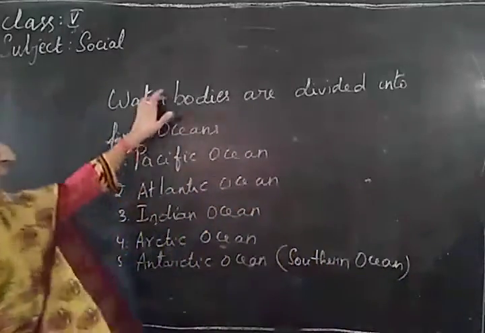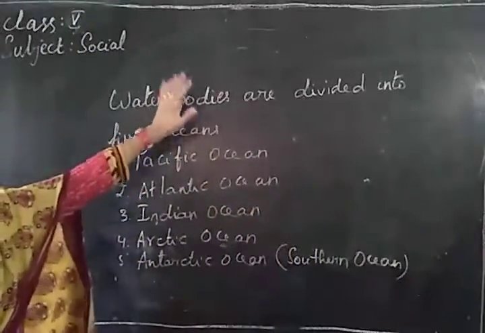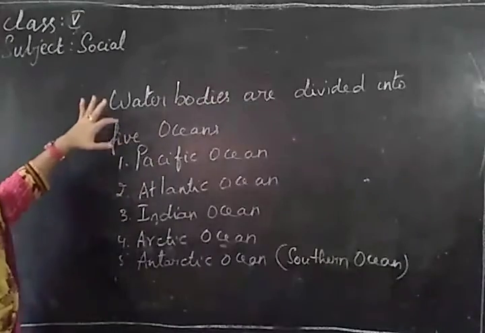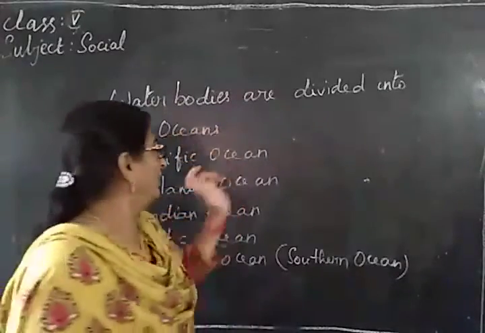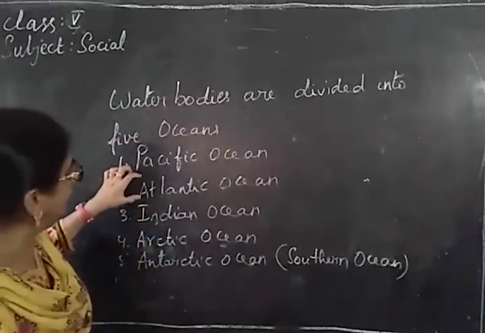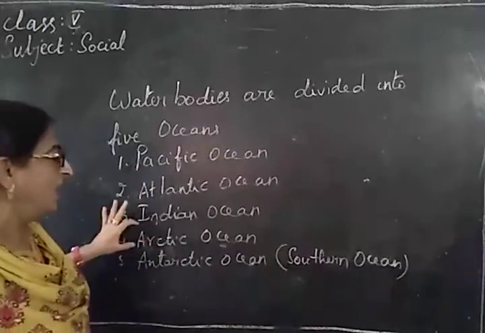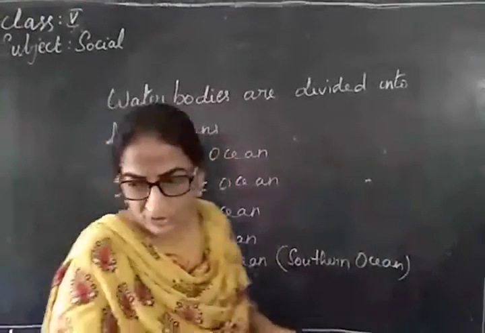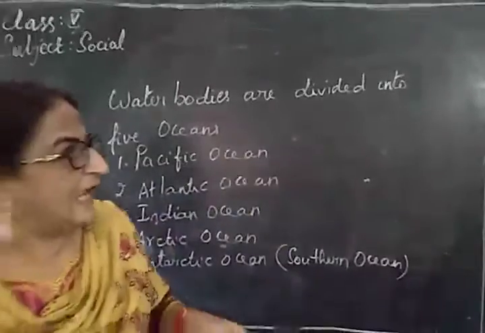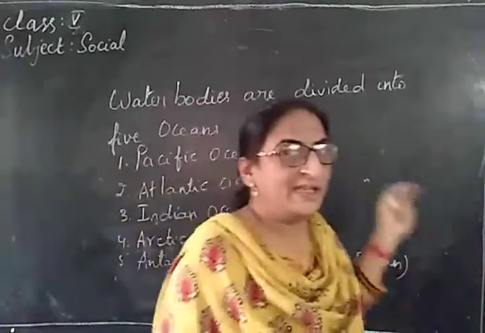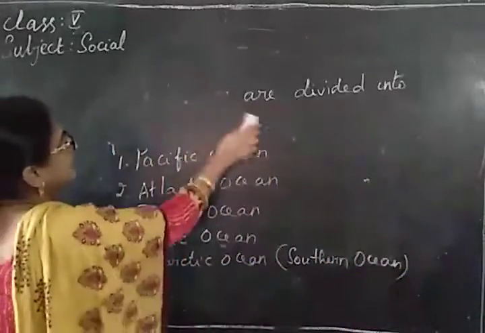So, water bodies on earth are divided into how many oceans? 5 oceans. What are they? Pacific Ocean, Atlantic Ocean, Indian Ocean, Arctic Ocean and Antarctic Ocean. In this way, we have water bodies and land masses on the surface of the earth.